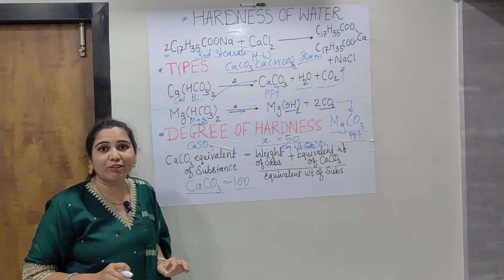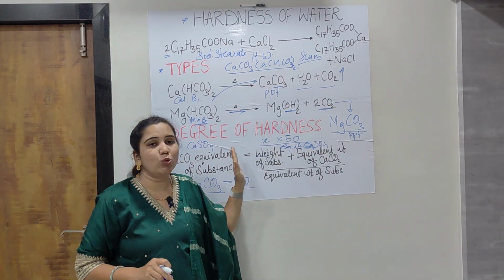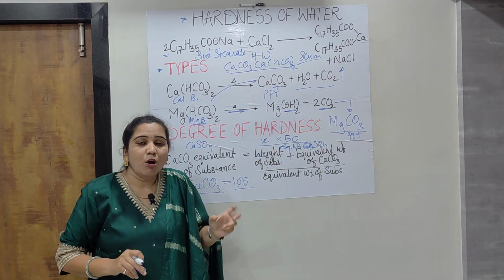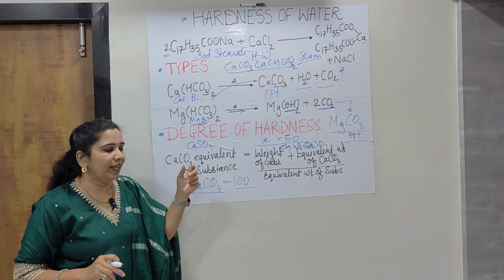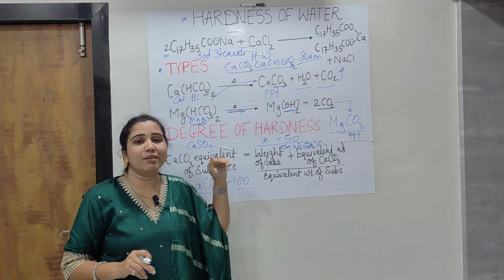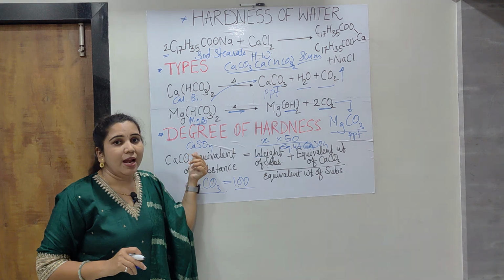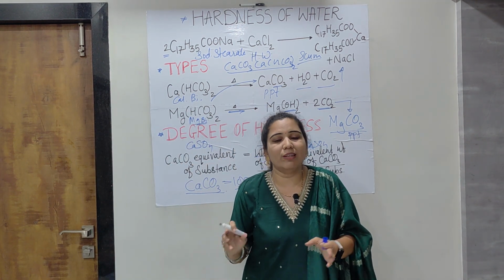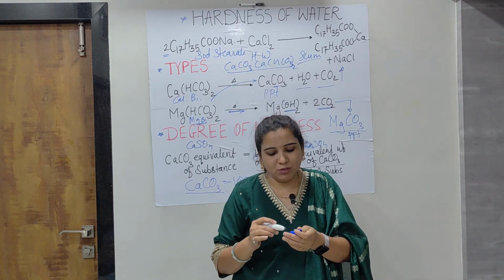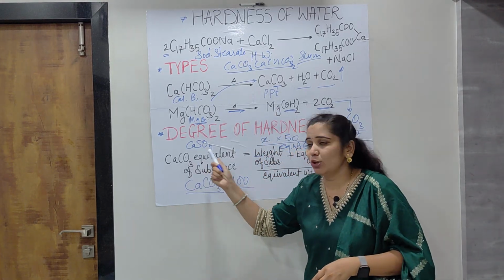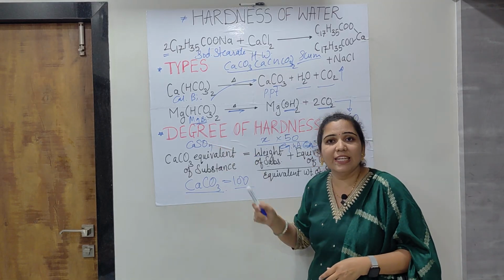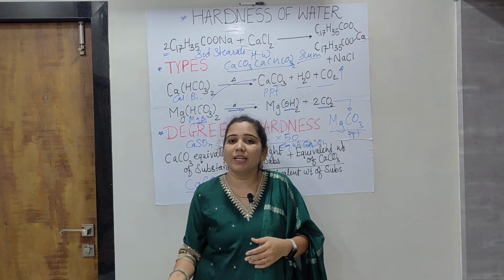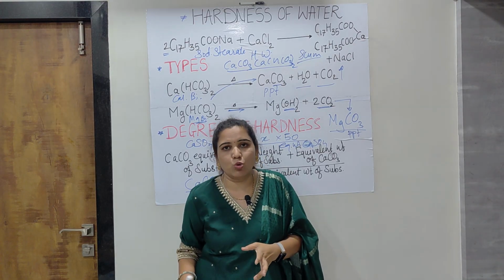It is called the CaCO3 equivalent of the substance. In this way we can calculate by putting in the equivalent weight of each substance for which the calcium carbonate equivalent is required. Whenever there is a problem to calculate the hardness of a particular amount of water in which different salts are present, at first we have to calculate the CaCO3 equivalent of each one, that means the degree of hardness of each one, and then sum them up, and we get the total hardness of water.